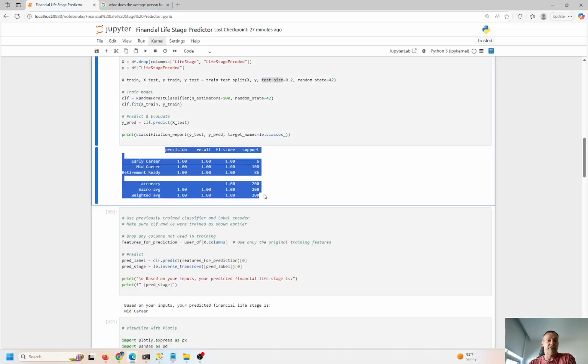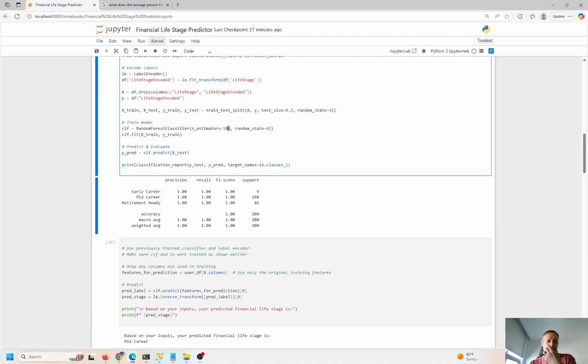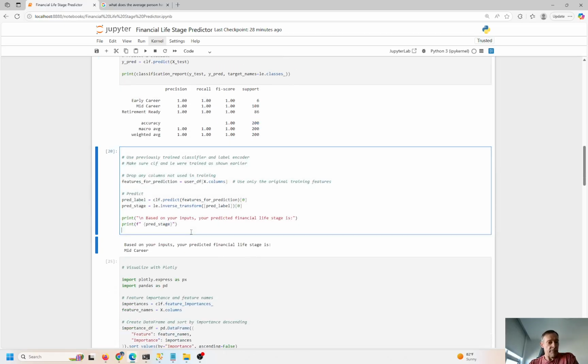We have 100% for everything. So just a very tiny number of scenarios here. Random was 100, right? So the total was 200, and the training was 80% of that, right? So that's fine. So we have good precision, good recall. So let me run this.